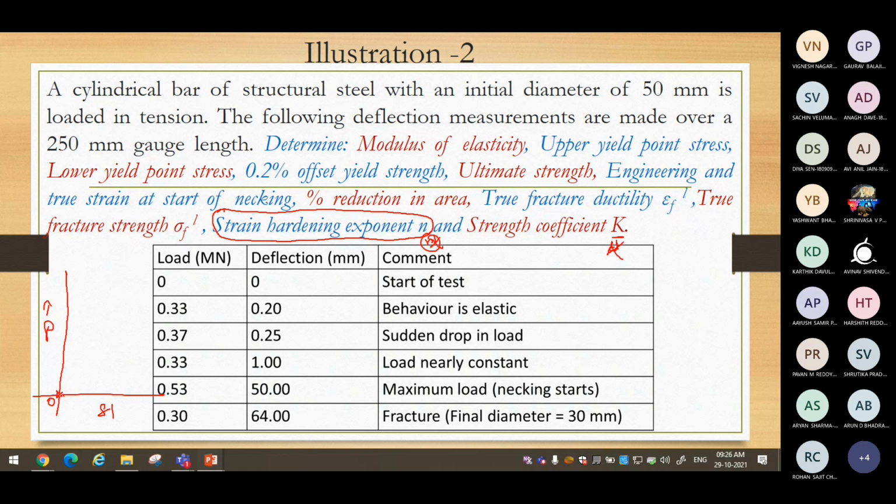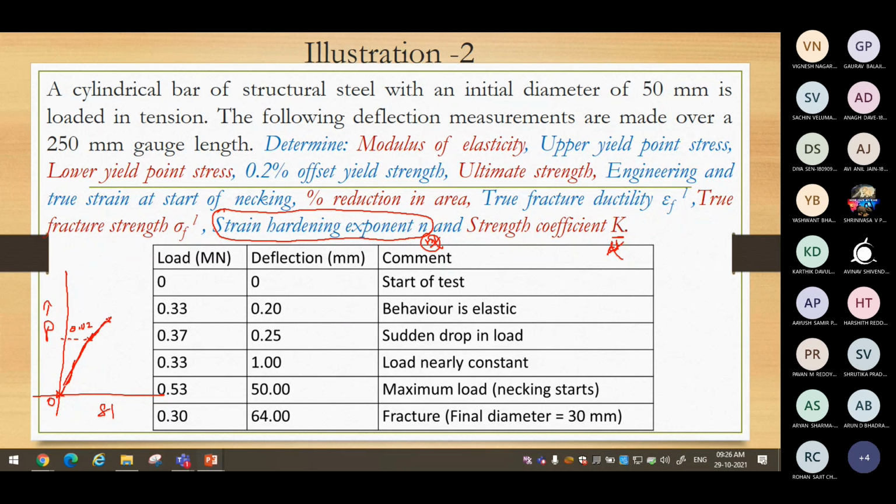Start to load it from 0. It is observed that 0.02 is the elastic point. Then increase your loading further.